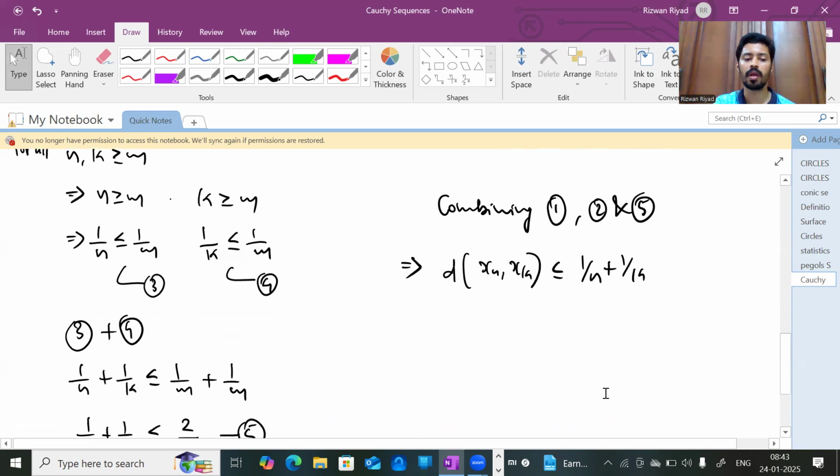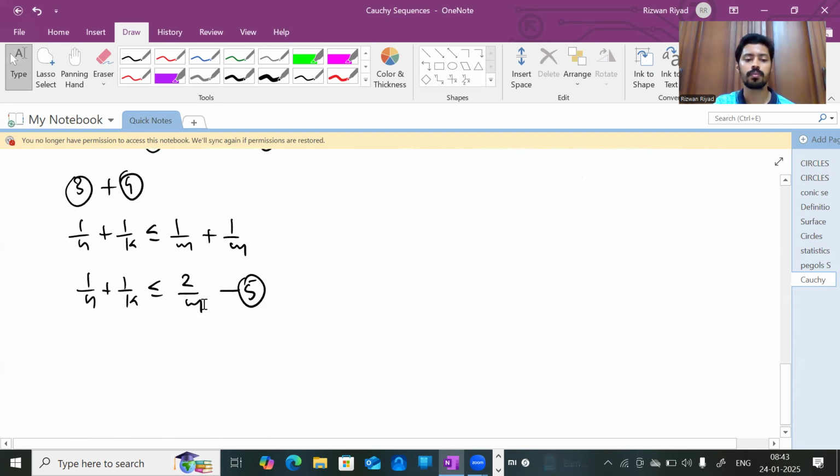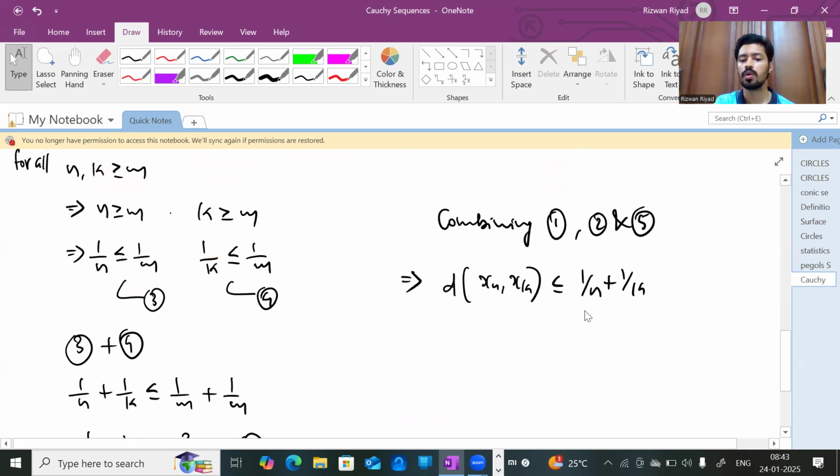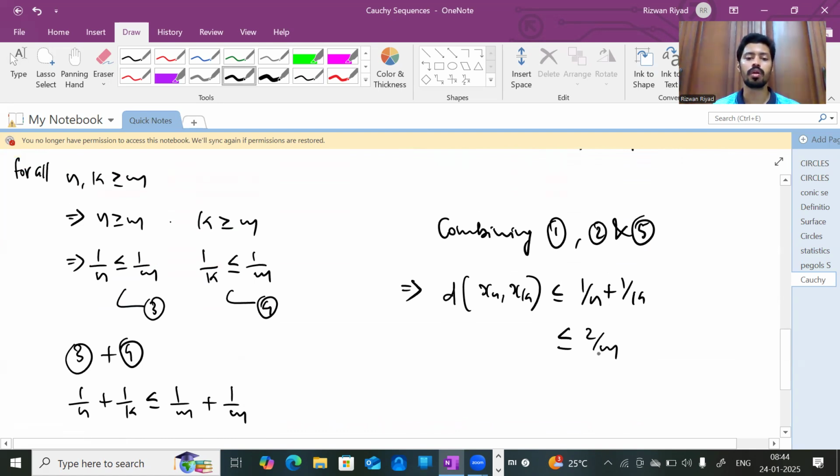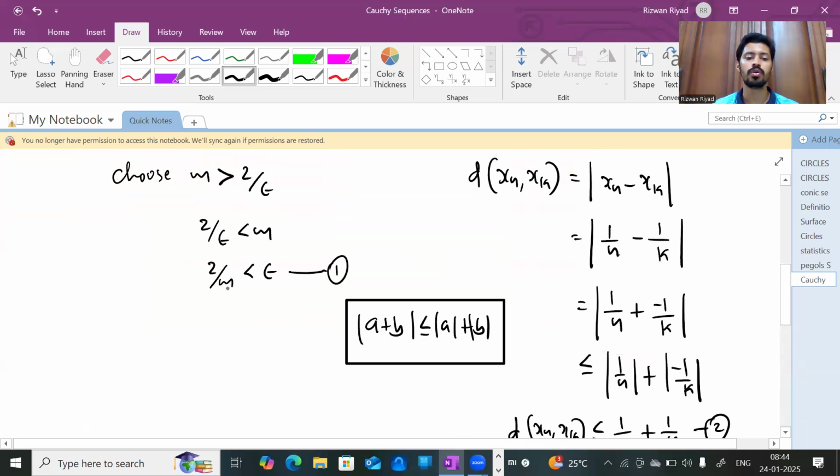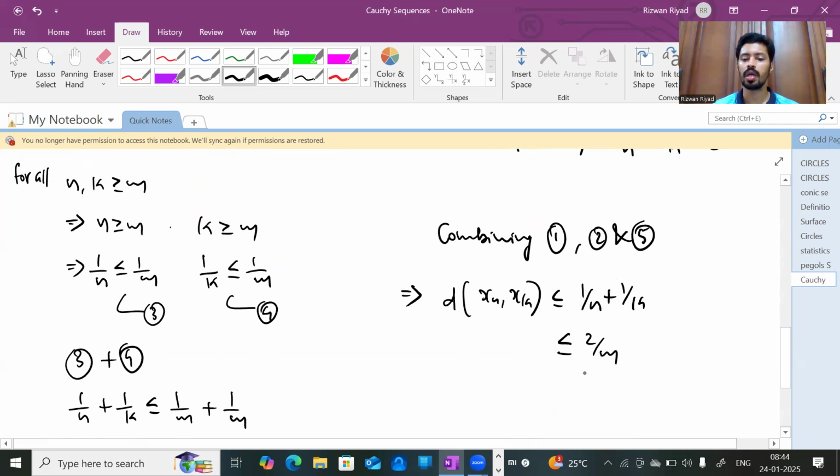Now to this I am going to apply inequality number 5. According to inequality number 5, we know that 1 by n plus 1 by k is lesser than or equal to 2 by M. Next, apply inequality number 1, the first inequality. According to it, we have 2 by M less than epsilon.